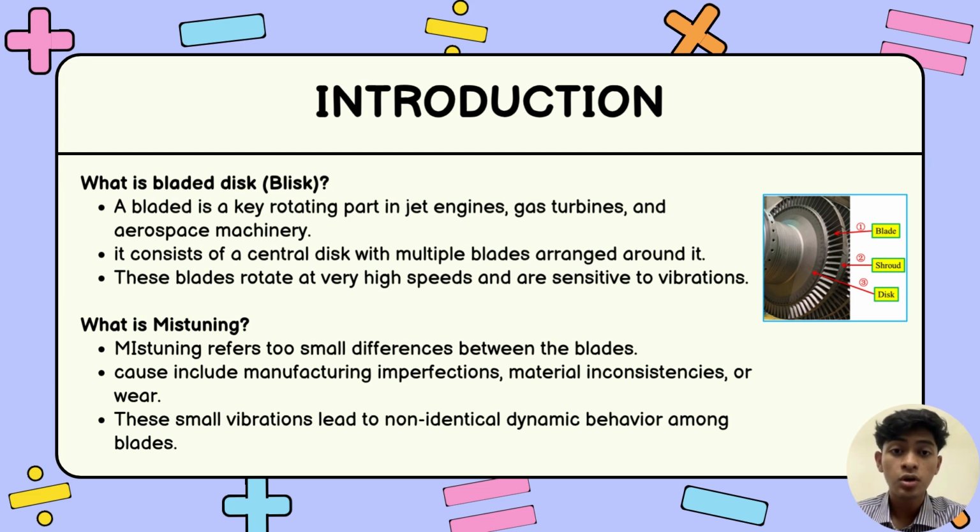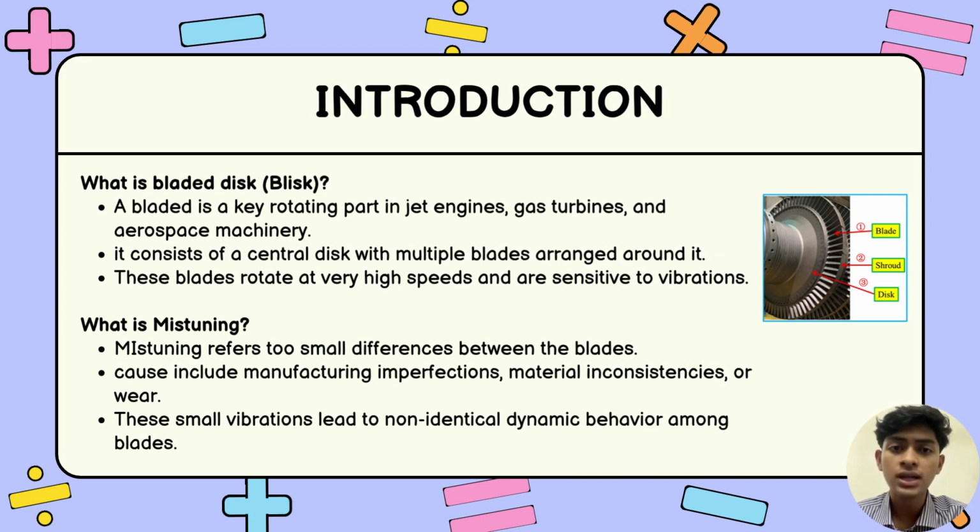So, I will be talking about mistuned bladed disc vibration problems, an important issue in aerospace and mechanical engineering. A bladed disc, or bliss, is a key rotating component found in jet engines and gas turbines. It consists of a central disc with multiple blades attached around its edge. As this component spins at extremely high speeds, it becomes highly sensitive to vibration.